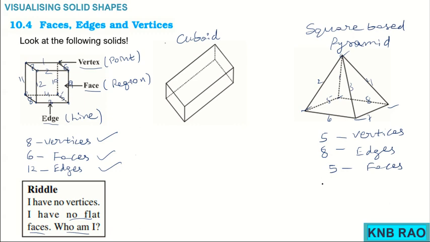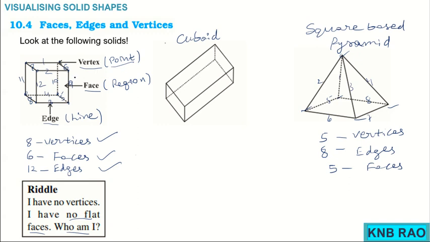In our previous part 2, I explained to you about solids such as cube, cuboid, square base pyramid, in which we find the vertices, which are normally corners, where we call a point a vertex and the plural of vertex is vertices.